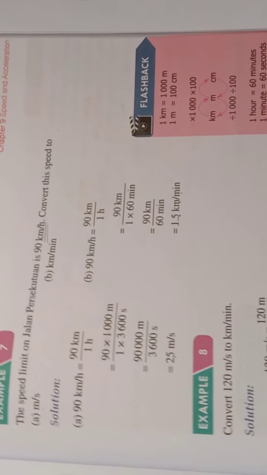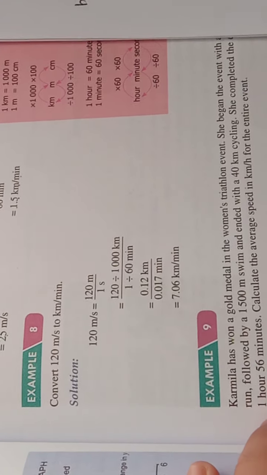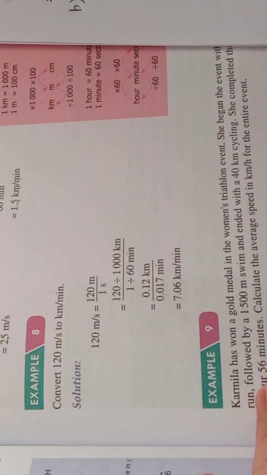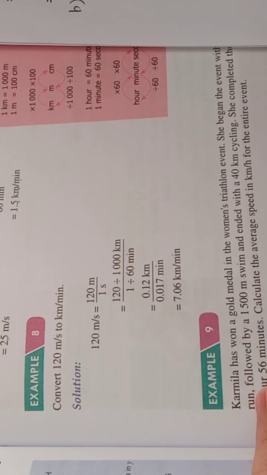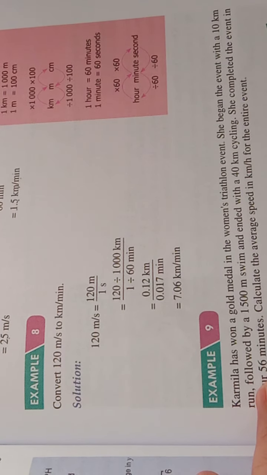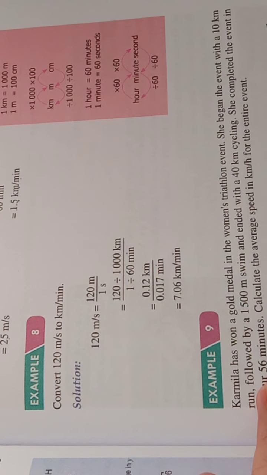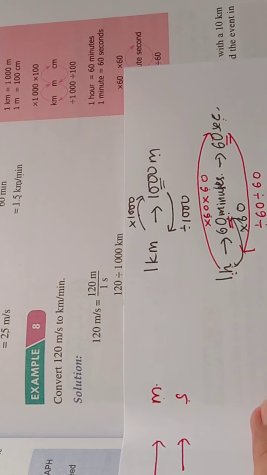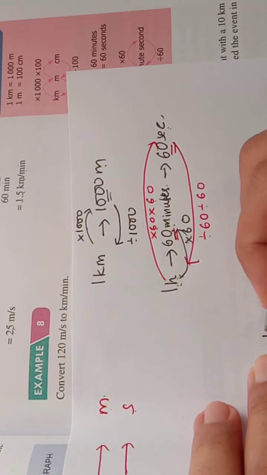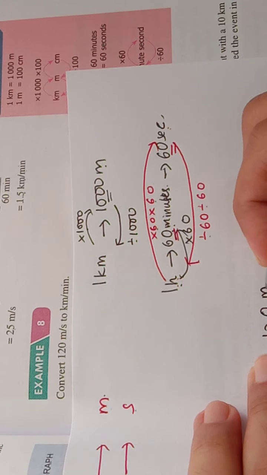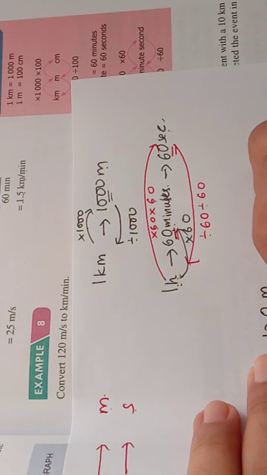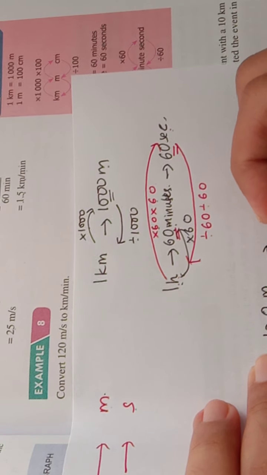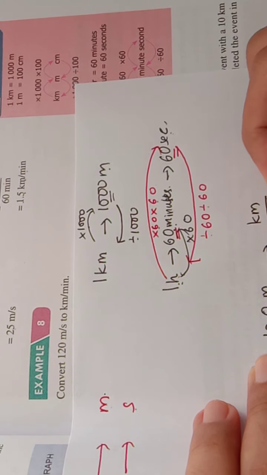Next we continue with example 8. Convert 120 meter per second to kilometer per minute. So I copy the question: 120 meter per second, change to kilometer per minute.